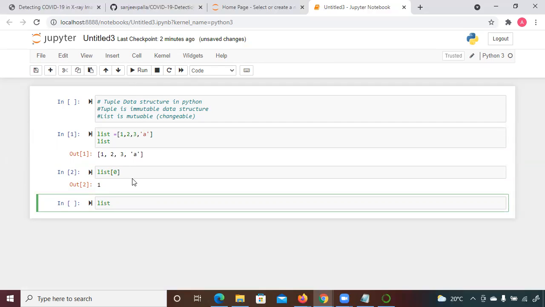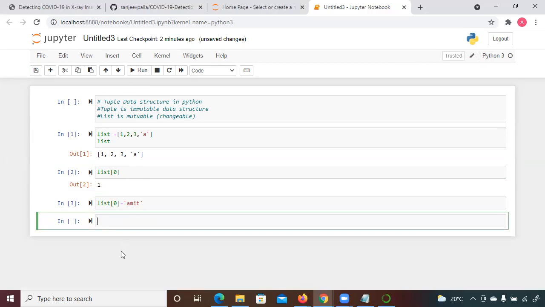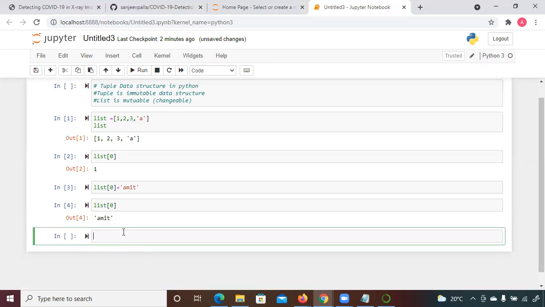What if you write like this? So now you can see here that once you initialize the list, if you want to change the element, you can easily change it. So this is about the list data structure.